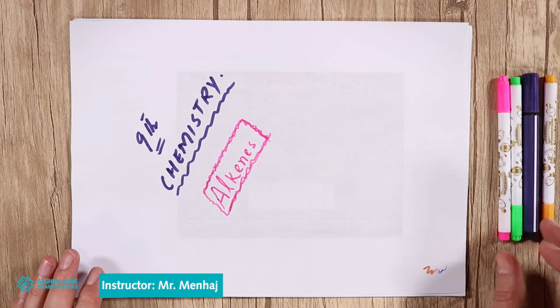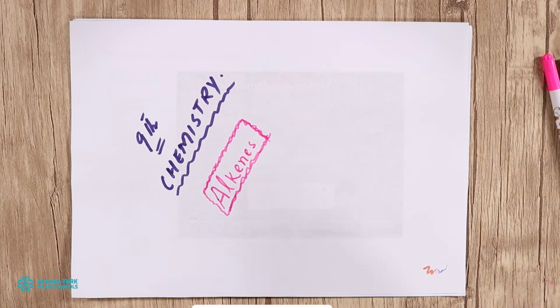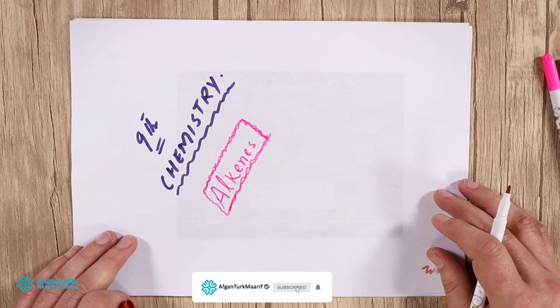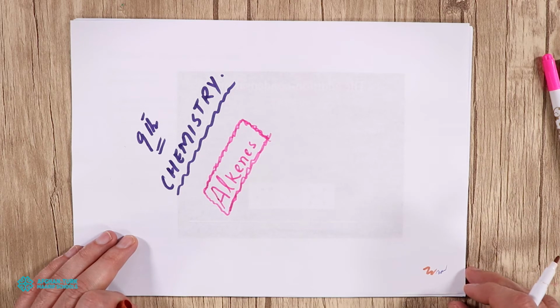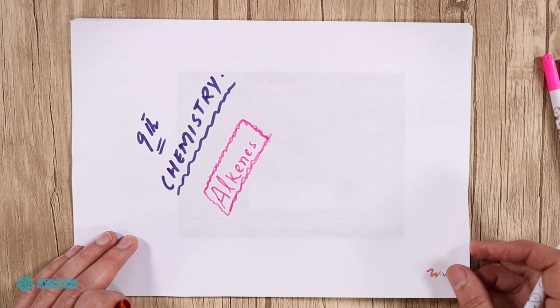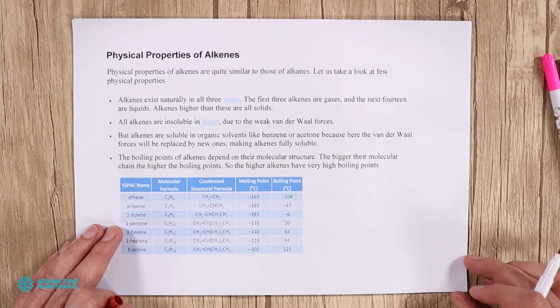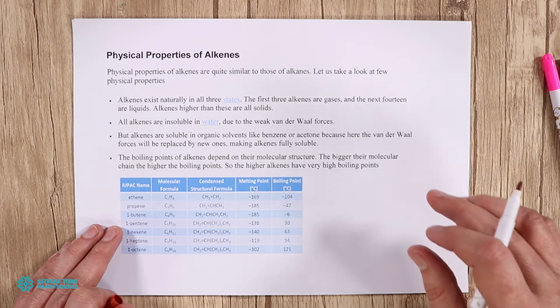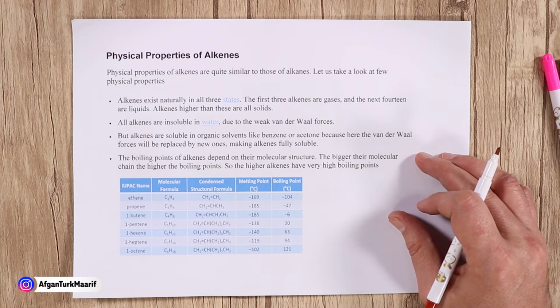Last time we studied the alkenes family: their formula, their structural formula, their molecular formula, and their naming, how we can give a name to it. Today we will talk about their physical properties and chemical properties, as well as their uses.